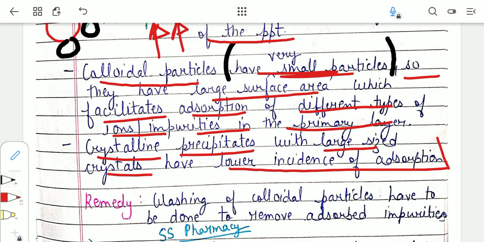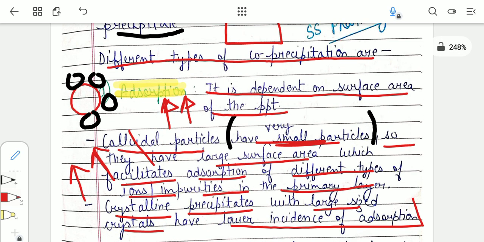All right. So that is what is going on. The more the surface area, the more will be the adsorption, and the more impure the precipitate will be. The lesser the surface area, the lesser will be the adsorption, and the more pure the precipitate will be. I hope this is clear to you. This is the first type of co-precipitation.